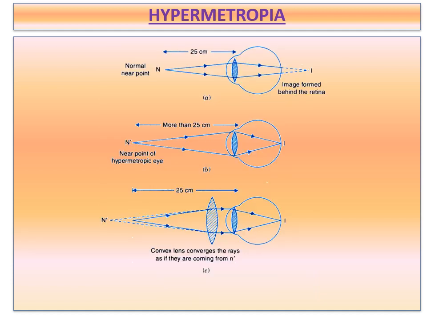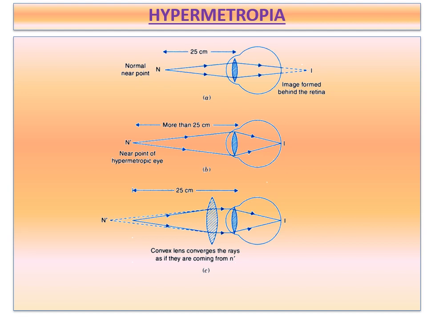Children, listen carefully here about the diagram representation. The ciliary muscles attached to the eye lens become weak and cannot make the eye lens thicker to increase its converging power. So due to the low converging power of the eye lens in an eye suffering from hypermetropia, the image of a nearby object is formed behind the retina.